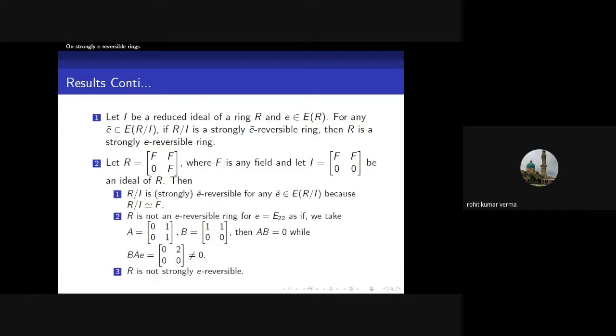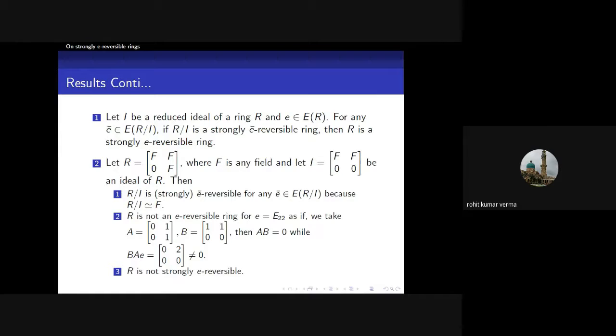Now we give an example in which the ideal is not reduced, but R modulo I is strongly E bar reversible.